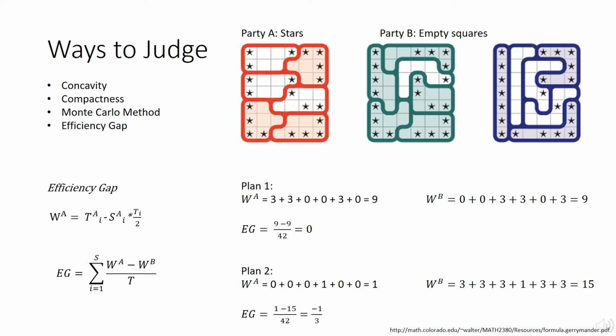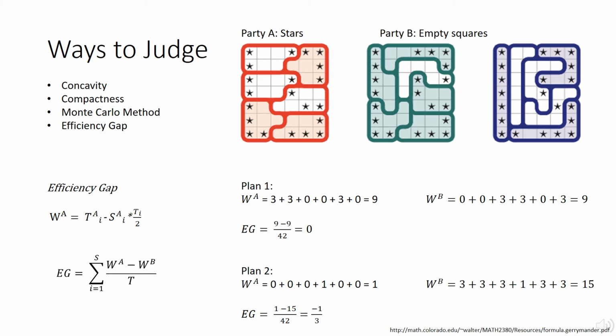We can see how the efficiency gap works out. The stars are party A and the blank spaces are party B. If we look at plan 1 in red, the wasted votes for each is 9, so when we subtract that from each other and divide by 42, we get an efficiency gap of 0%. And this is the ideal outcome that we want to see when calculating the efficiency gap, as it shows that no party sway has occurred.